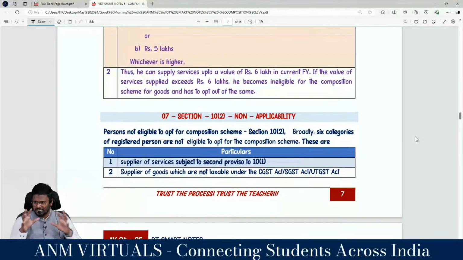So shall we summarize like this? Explanation is classified into 2 categories: explanation number 1 and explanation number 2. Explanation number 1 is again classified into 2 categories: includes and excludes. What you are supposed to include is the threshold limit turnover, and interest turnover should be excluded. That's it. What explanation number 2 is saying is that 2 things should be excluded while calculating the state turnover. Number 1, threshold limit exemption should be excluded, and interest.